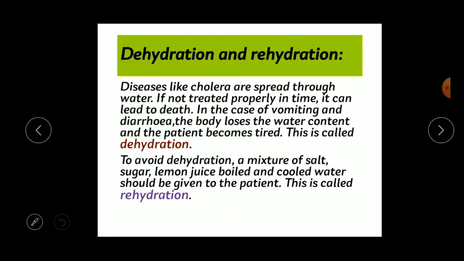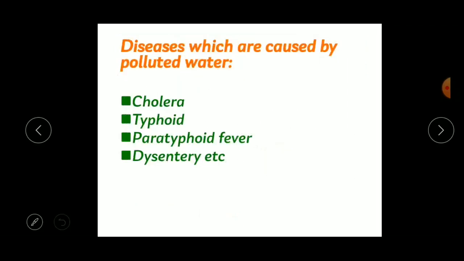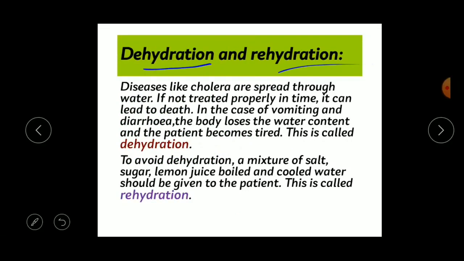Here there are 2 more new terms for you. What is the meaning of dehydration and rehydration? Diseases like cholera are spread through water, the cholera which I just told you is caused by drinking polluted water. If not treated properly in time, it can lead to death also. Whichever disease is caused by polluted water, if it is not treated properly within time, it can lead to death.